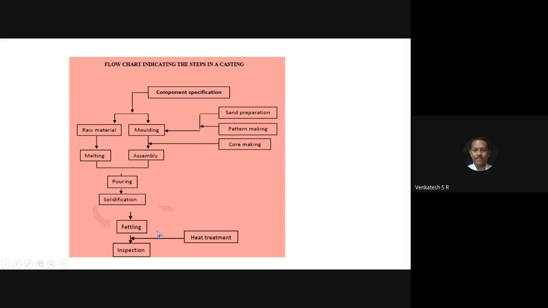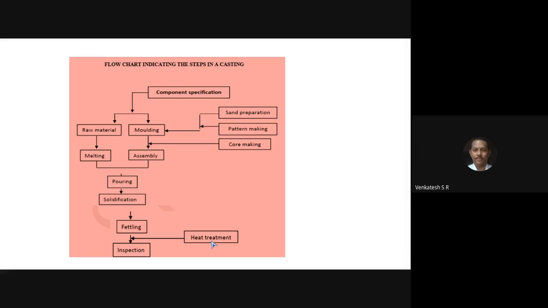After the fettling operation, the casting is sent to heat treatment. You already studied heat treatment in material science. In this heat treatment, heat the casting below the recrystallization temperature so that you can change the grain size and grain shape, and produce a hard surface on the casting.